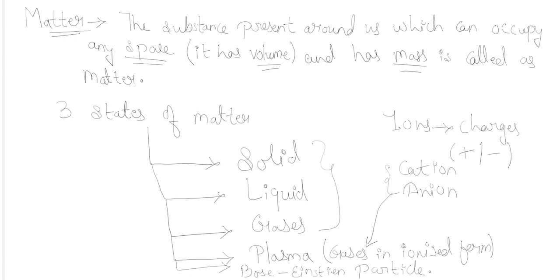Let's move further. As we have discussed, matter is a substance present around us, and this matter is formed only by atoms. This matter can be distinguished into two different forms.